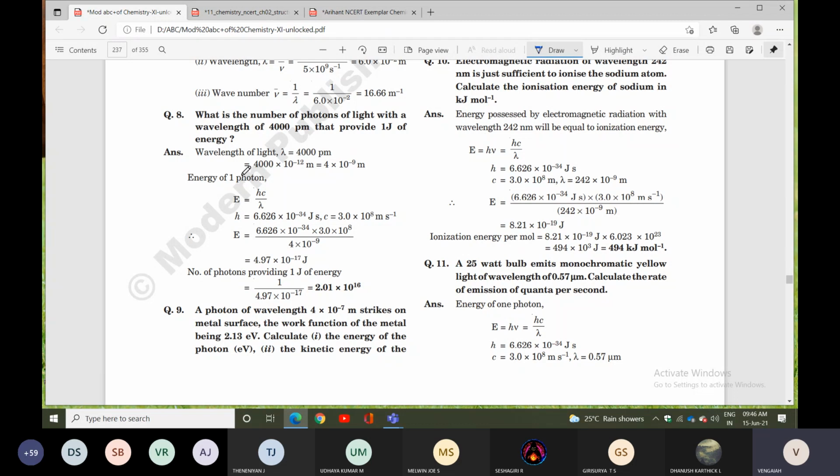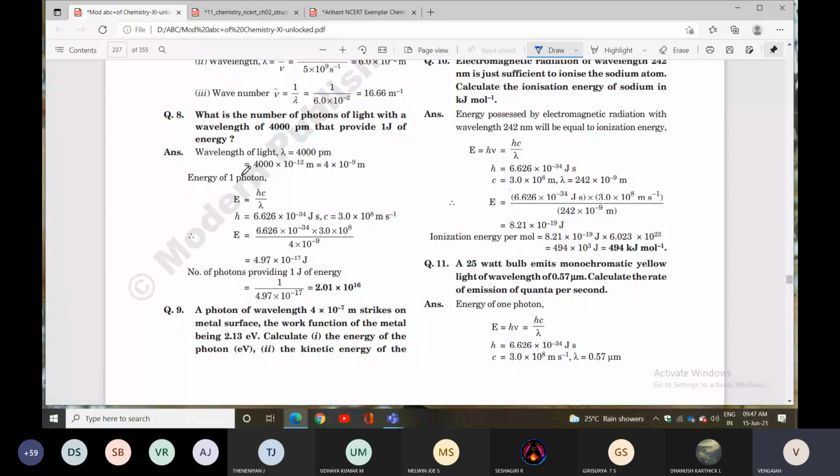H is the Planck constant value. C is the velocity of light, 3 into 10 to the power of 8 meter per second. Energy you can calculate. Next is the number of photons providing 1 joule of energy. This many joules contain this many photons. For 1 joule, you can take the inverse of that, and calculate the number of photons providing 1 joule of energy.